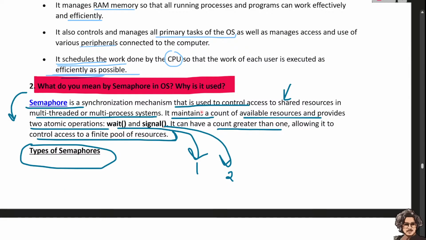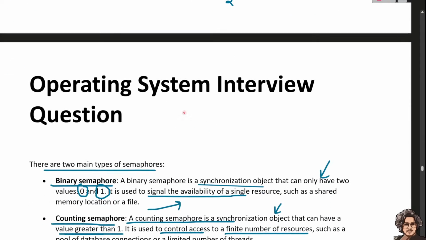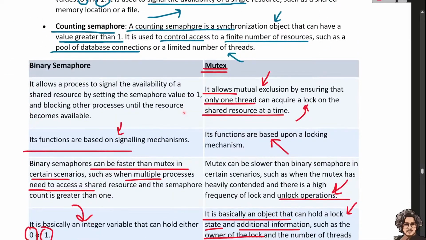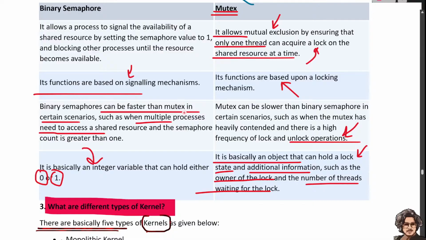A semaphore is a signaling or synchronization mechanism used to control shared resources among multiple threads and multiple programs, and it can represent available resources. It provides two atomic operations, wait and signal. It can count greater than one. Then there is the binary semaphore. So we understand what a mutex is. It is based on a locking mechanism. A mutex is slower than a binary semaphore. It is basically an object that can hold a lock.